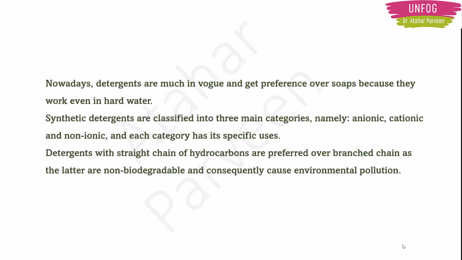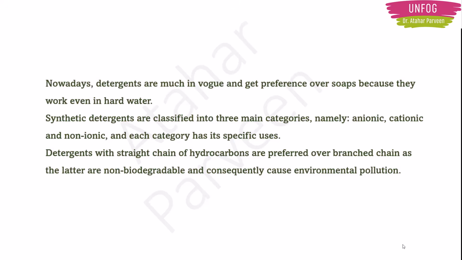We will not go into much detail. Only the three types we should know, that is important. Now detergents, as I told you, are made of alkyl groups. Detergents made with a straight chain of hydrocarbons are preferred over branched chain. They can be made with straight chain or with branched chain, but the straight chain ones are preferred.